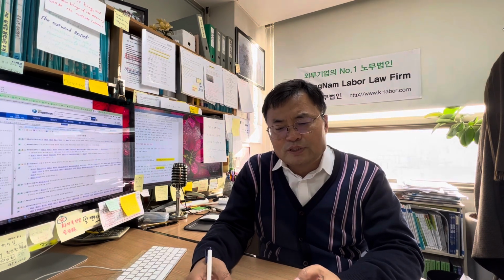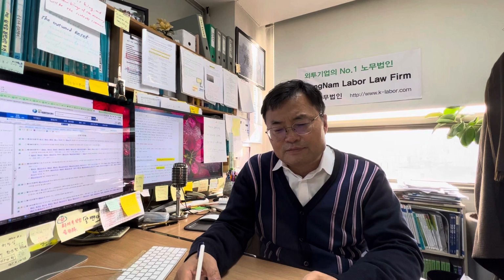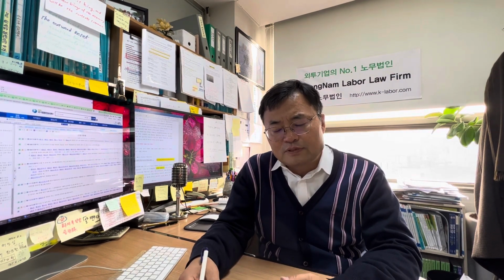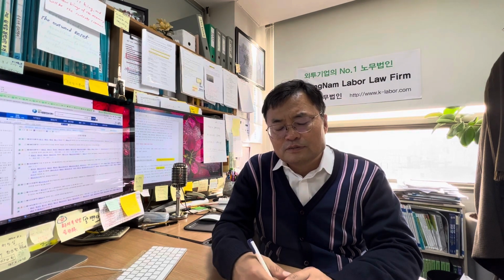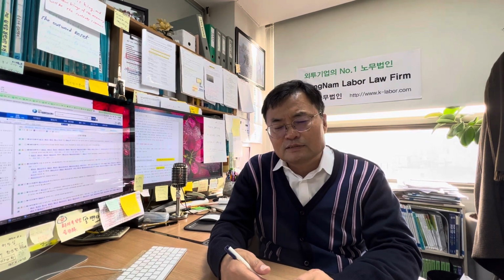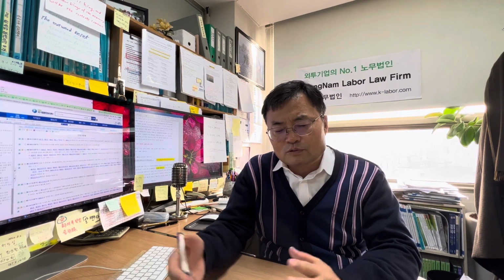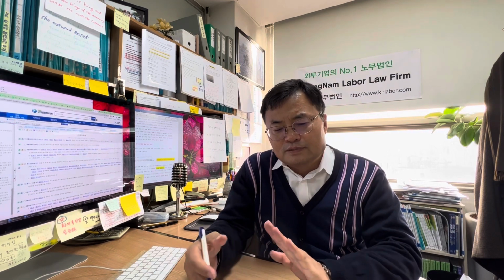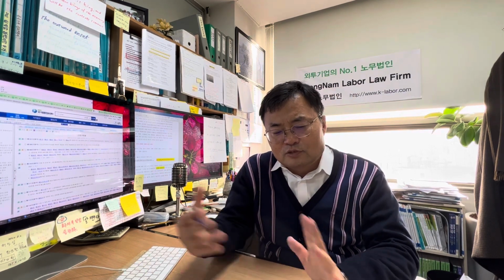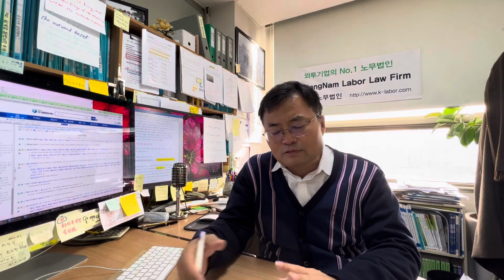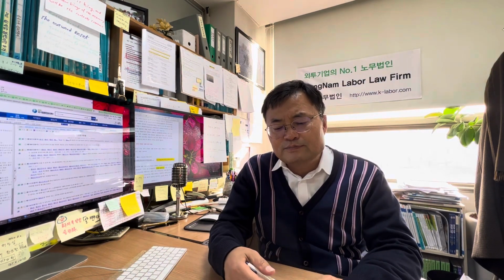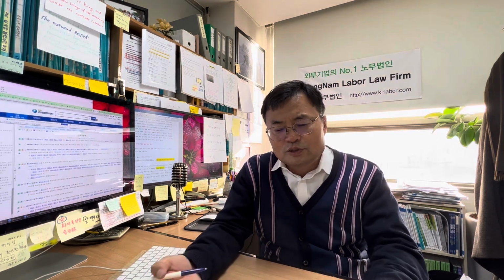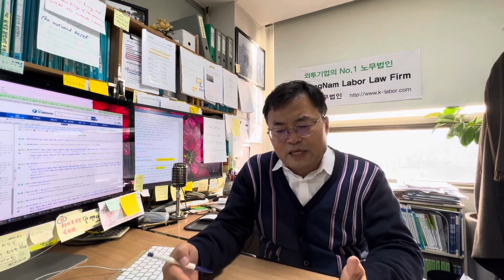If the employer delays payment beyond 2 weeks after the resignation, it is treated like forced labor or slave labor. So I think the punishment is very harsh, like 30 million won or 3 years imprisonment. If there is one person, this is the penalty. For 2 persons, it must be multiplied by 2. So I think this is a very severe punishment under the Labor Standards Act. It also shows how important it is to pay on time.